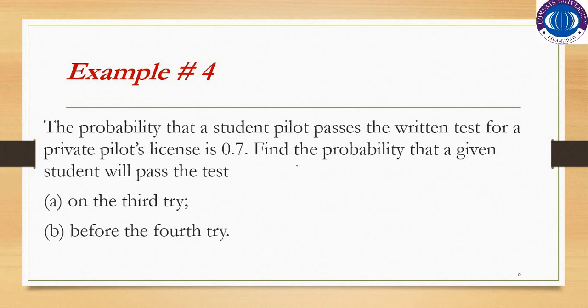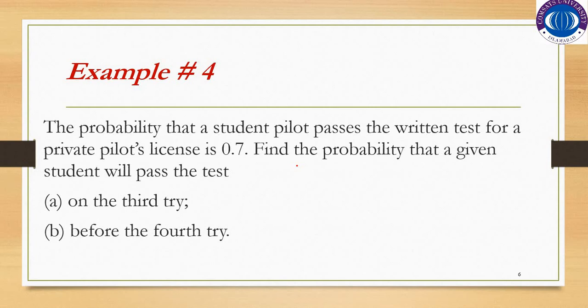Next example: the probability that a student pilot passes the written test for a private pilot's license is 0.7. Find the probability that a given student will pass the test, part A, on the third try, and part B, before the fourth try. So what's happening here?